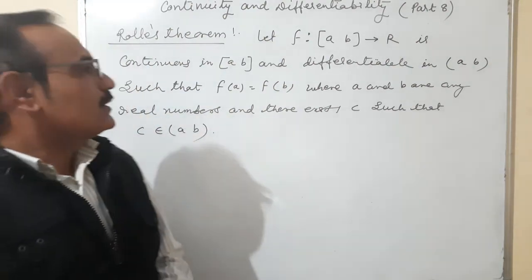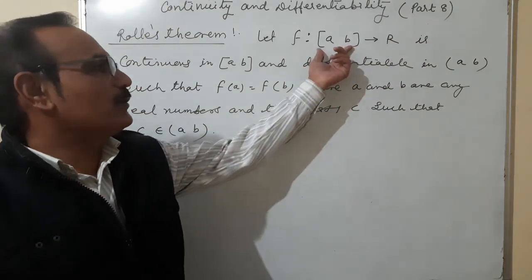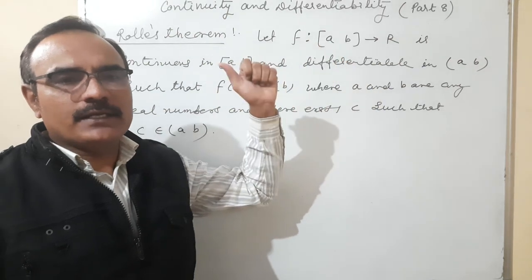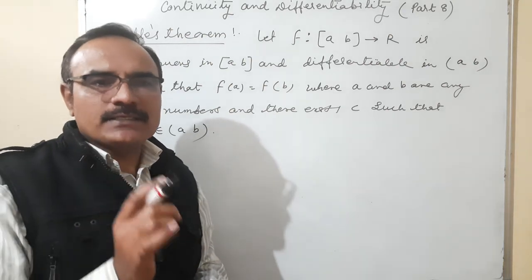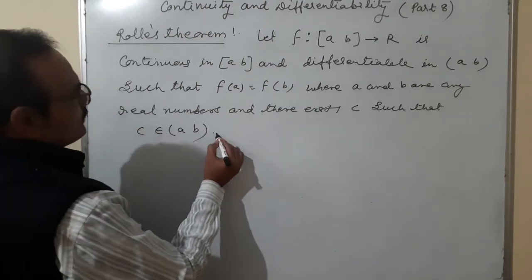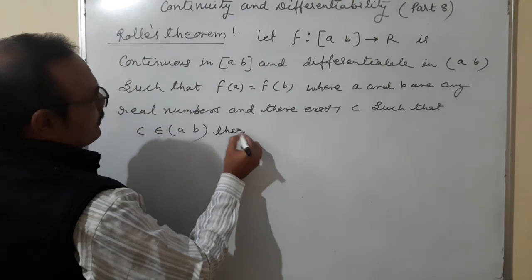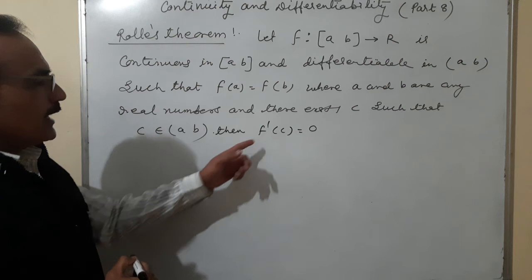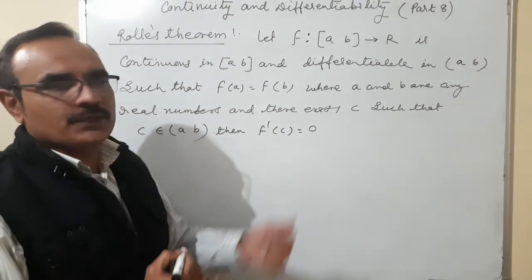So that means here we are discussing a function with domain AB to R. The function is continuous in the closed interval AB and it is differentiable in the open interval AB such that f of A is equal to f of B. There exists C such that C belongs to AB, then f dash C is equal to 0. That means the differentiation of f(x), putting the value of C, is equal to 0.